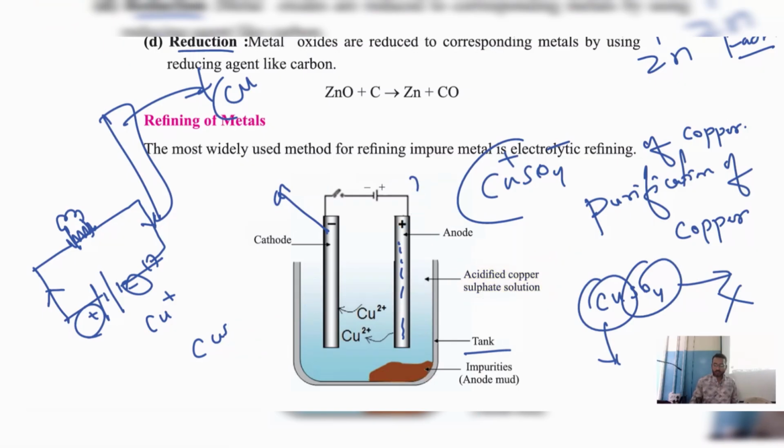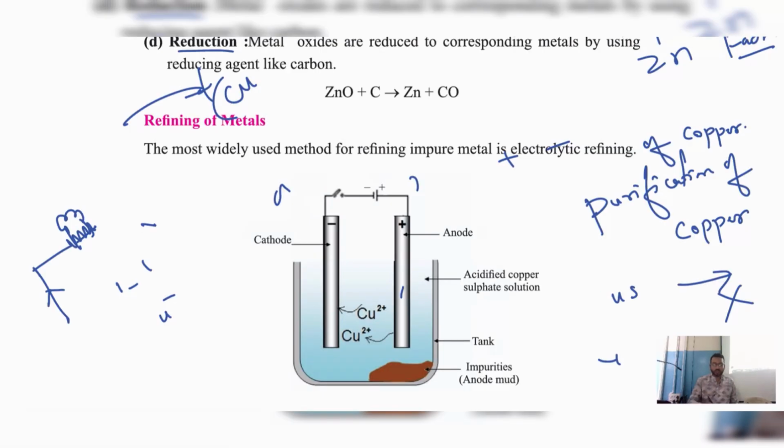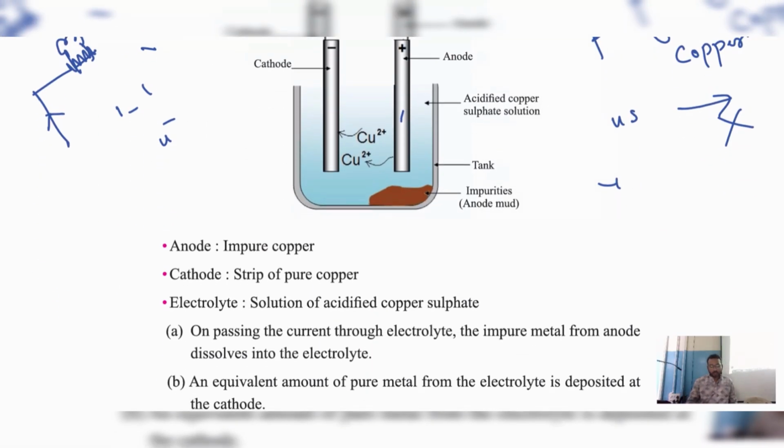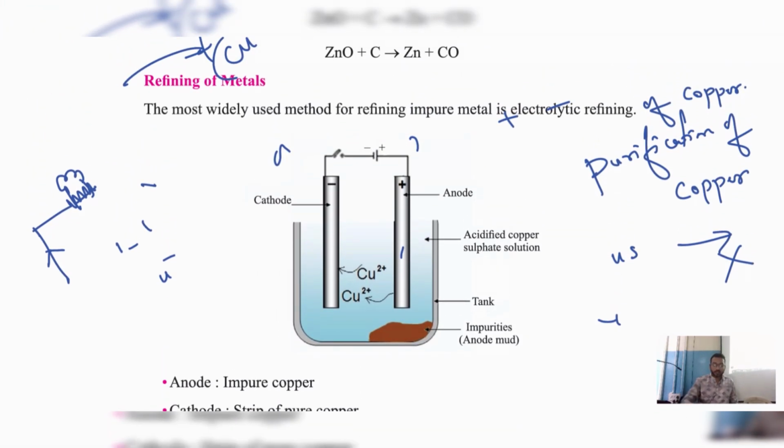Are the concepts clear? Children, here most of the questions will be asked in different forms. Okay, I'll tell you which forms. They will ask you this question: at anode, what do we have? At anode we have impure copper. It means in this we are filled with impure copper.